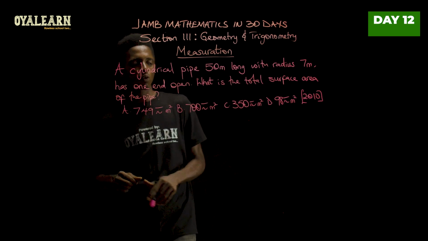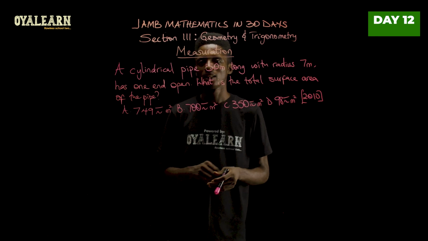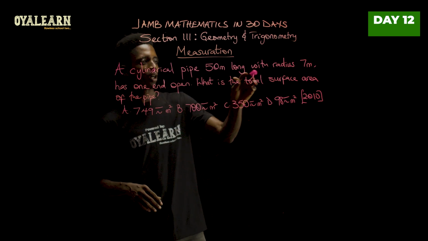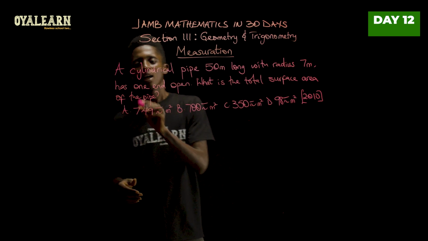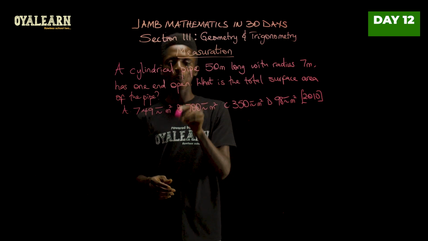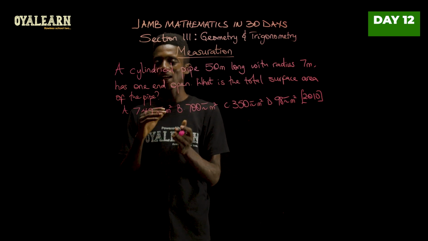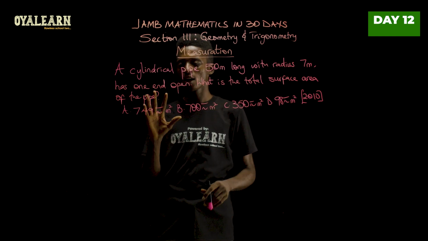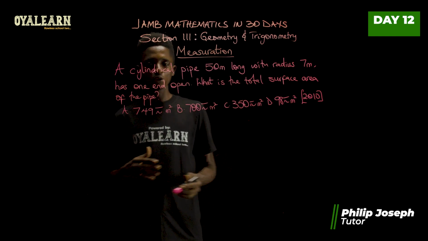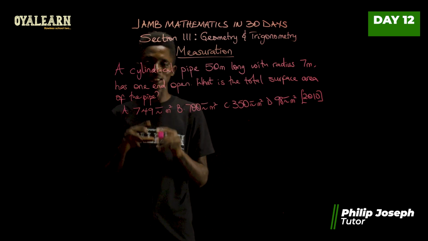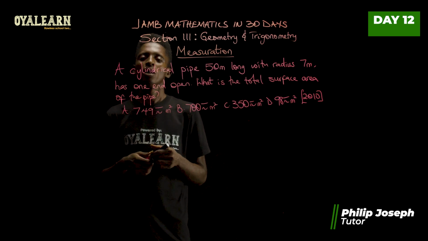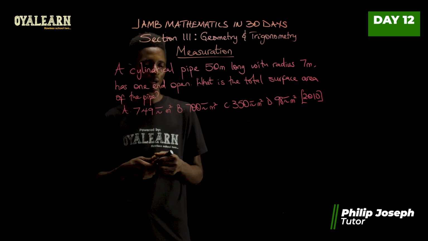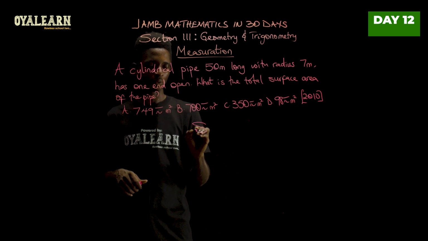Let us start with this question from 2010 that says a cylindrical pipe 50 meters long with radius 7 meters has one end open. What this means is that the other end is completely closed. Now, what is the total surface area of the pipe? Some just go straight and use the formula for this. But if you're the type that does not memorize equations easily, let me show you how you can get the equation.